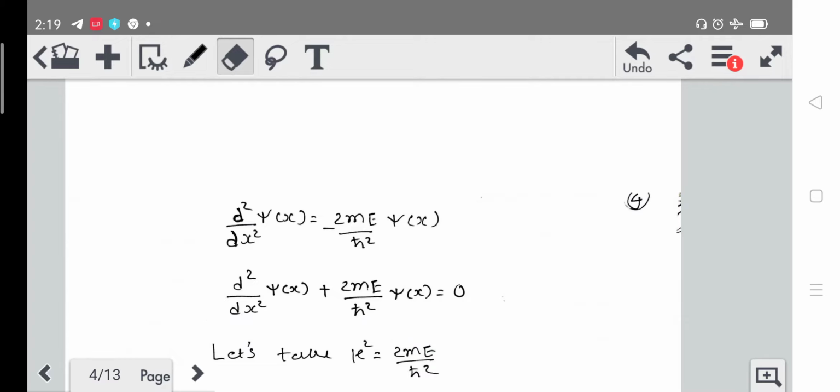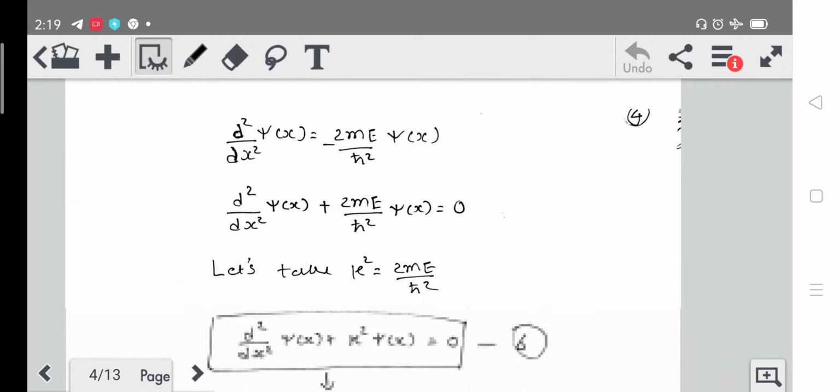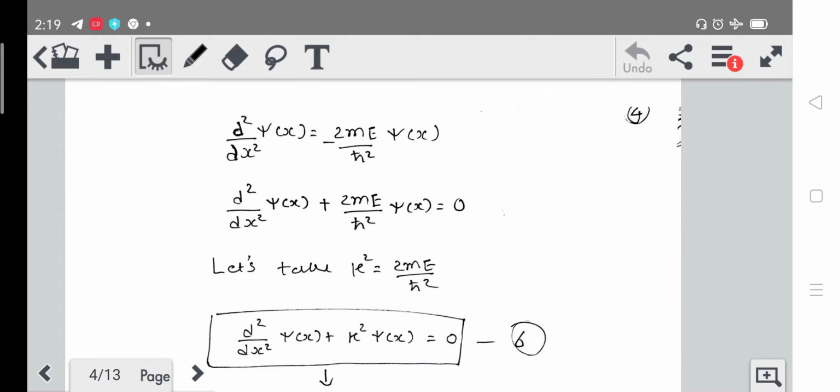Now let's talk about the wave vector k. The wave vector k² is equal to 2mE/ħ², and here k is the wave vector, remember that.